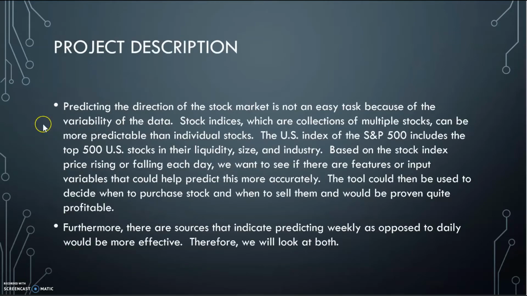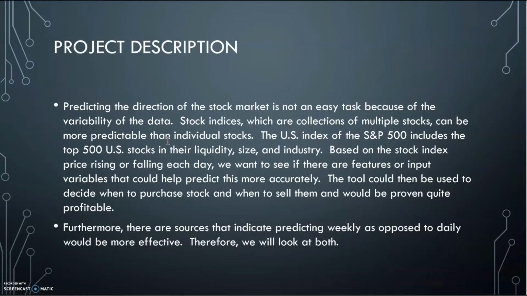So a little bit of description. We wanted to predict the direction of the stock market. It's not an easy task because it's highly volatile and variable. But we chose a stock index, the S&P 500, a collection of 500 U.S. stocks that come together to form one stock price.